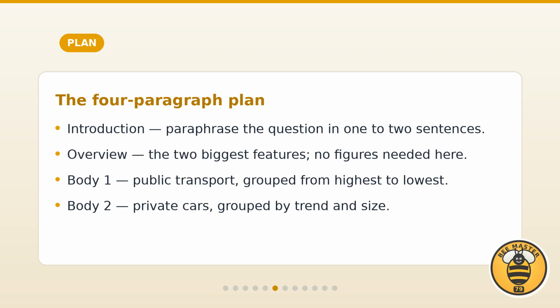Here is the plan. Paragraph 1 is a short introduction that paraphrases the question. Paragraph 2 is the overview, giving the two biggest features with no figures needed. Paragraph 3 describes public transport, grouped from highest to lowest. Paragraph 4 describes private car use, grouped by trend and size.